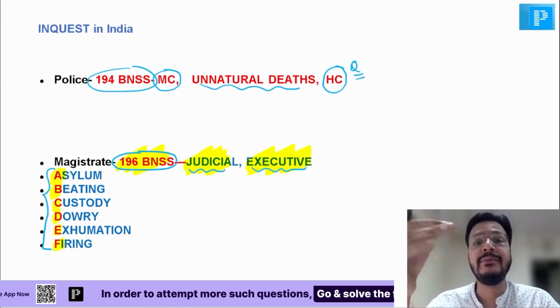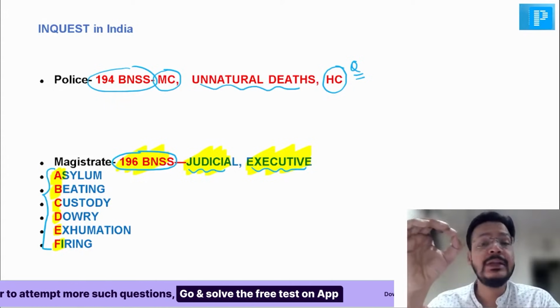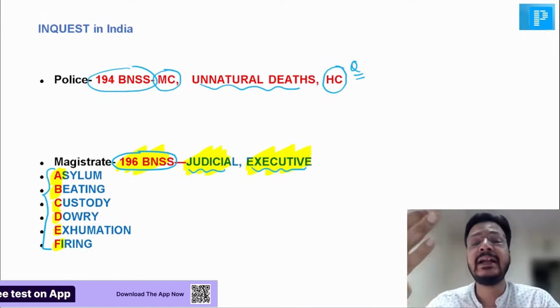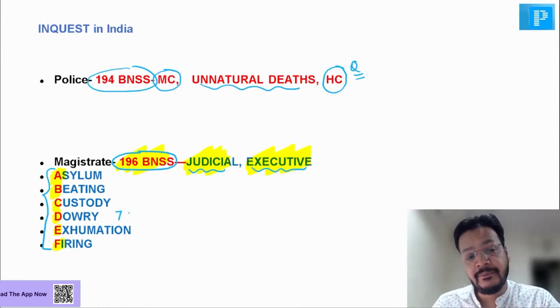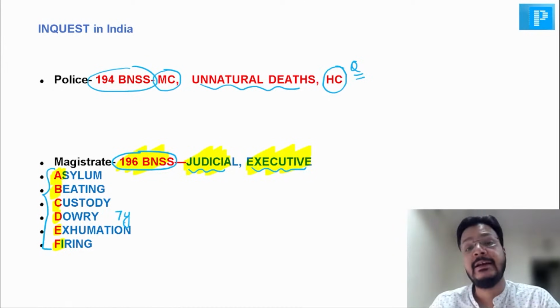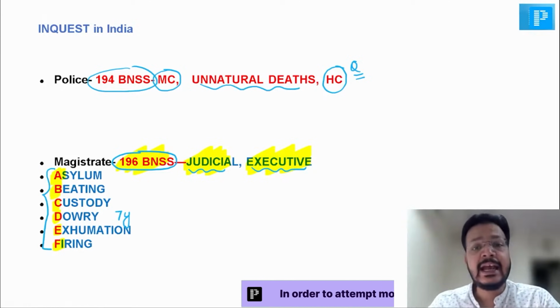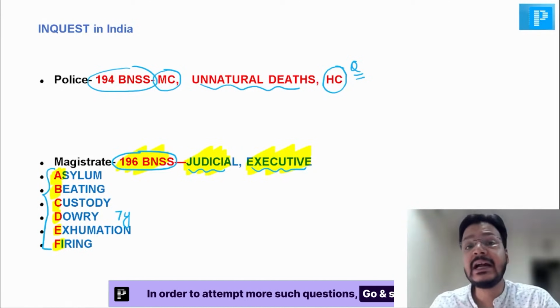It is not normal beating, police beating death. C for police custody death. Again, police. D for dowry death, or any married woman dies within 7 years of her marriage. That is a very important case. E for exhumation. What is exhumation? Digging out of the dead body. And F for police firing. These are the 6 deaths.